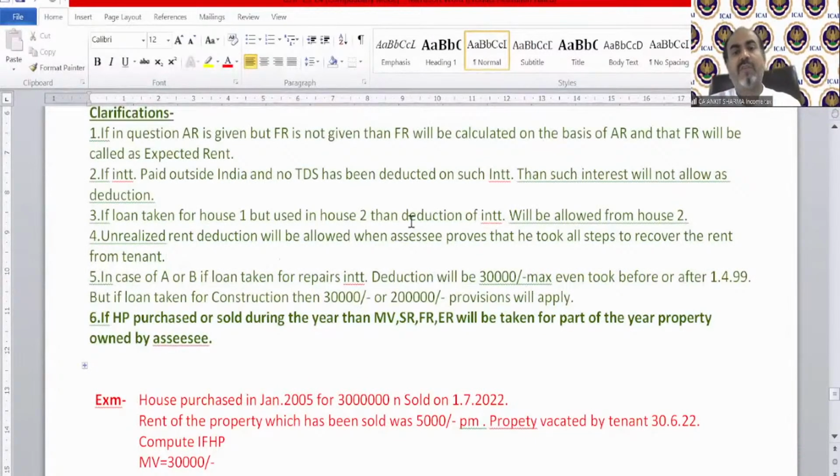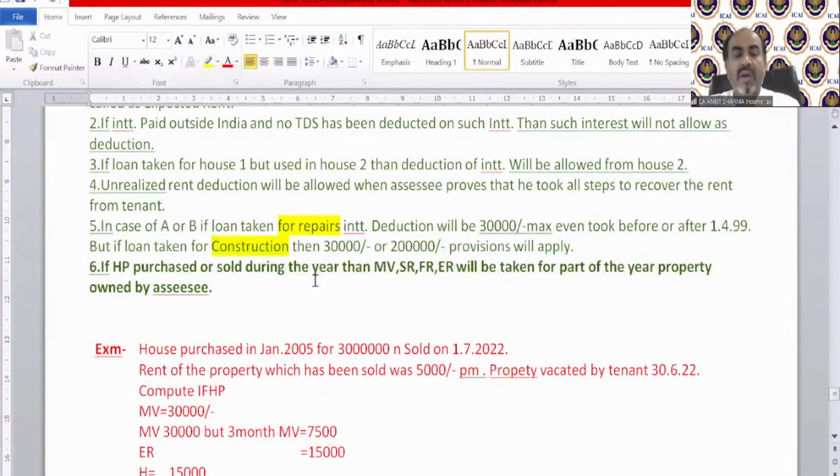Next point, in case of A or B, if loan taken for repair, etc. We know that if loan taken on or after 1-4-99, deduction can be up to rupees 2 lakh in case of A or B. But if loan has been taken for repairs, renovation, not for construction, then deduction will remain 30,000 maximum for both houses, even if taken after 1-4-99. But if loan taken for construction, then this 30,000 or 2 lakh provision is applicable. Okay. 6th point is again very important.